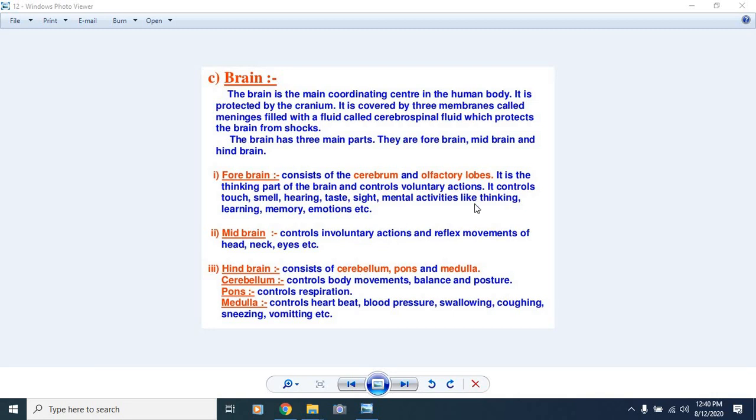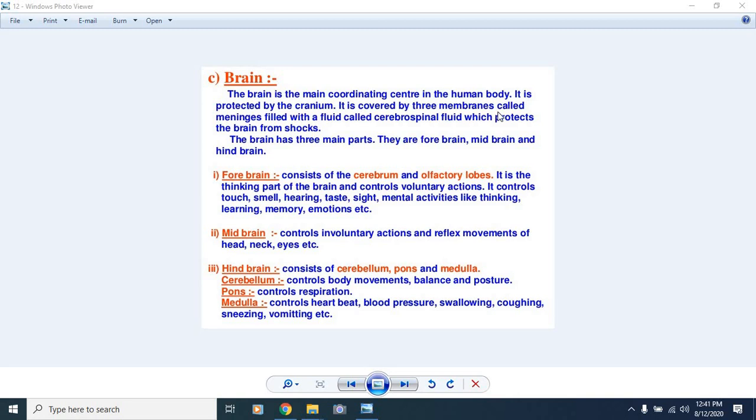Good morning, students. In this session, we will study the human brain and spinal cord. Now, the brain is the main coordinating center in the human body. It is protected by the cranium. The cranium is the outer portion that covers the whole brain.